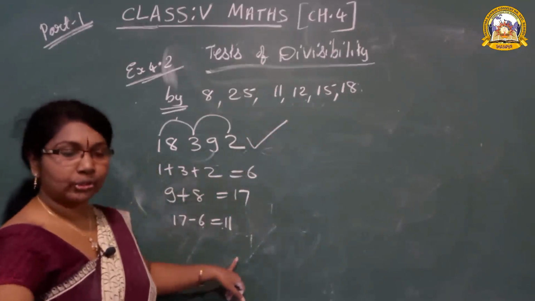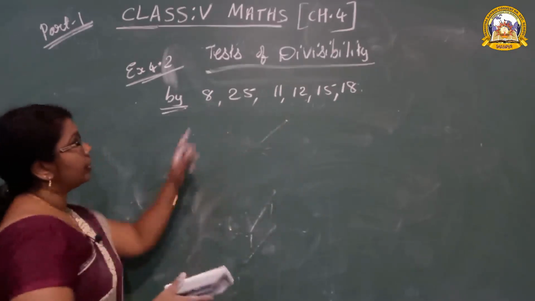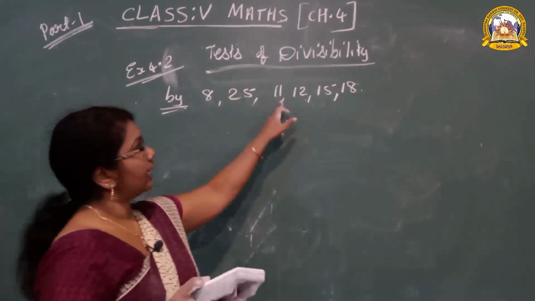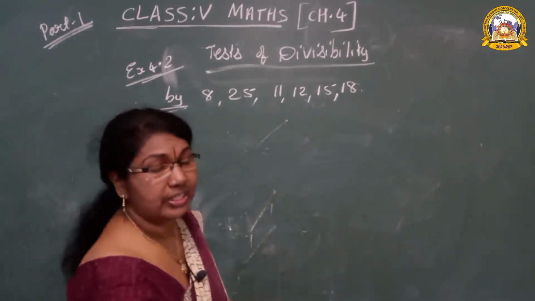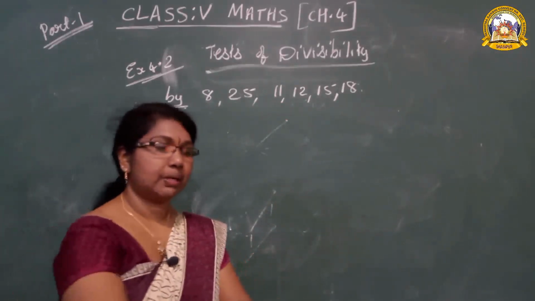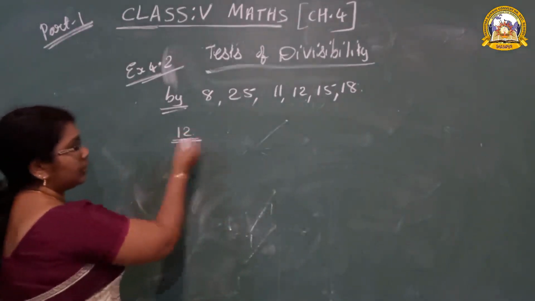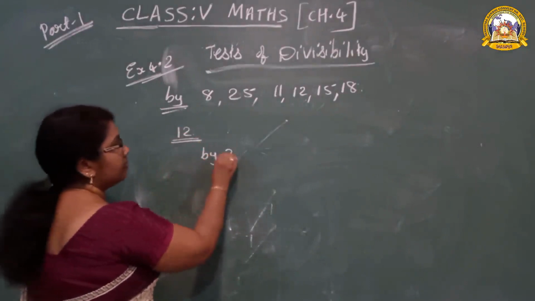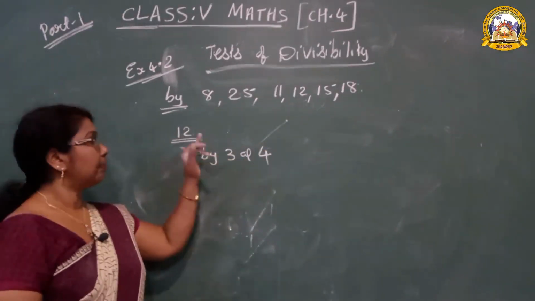Understood now? Many questions are written in your book. You have to practice it. Now 8 is over, 25 is over, 11 is over. Next, which one? 12. 12 is very easy. What's the rule of 12, students? A number divisible by 3 and 4 is divisible by 12.